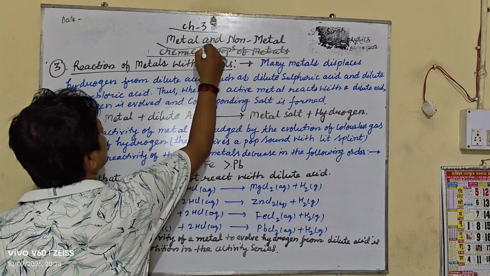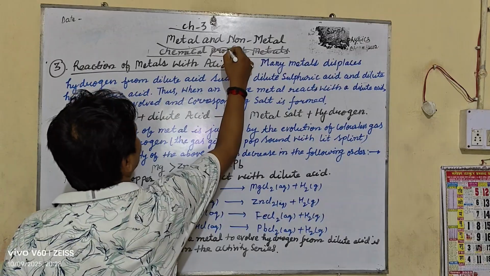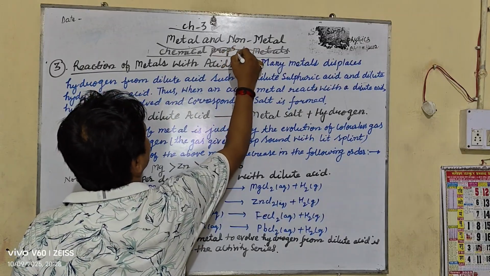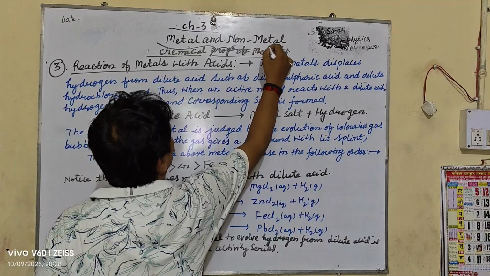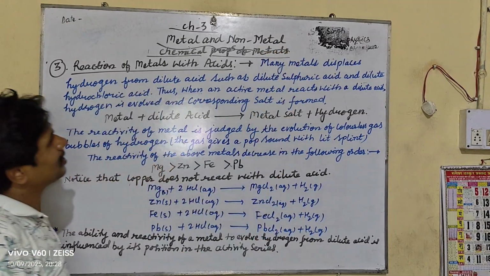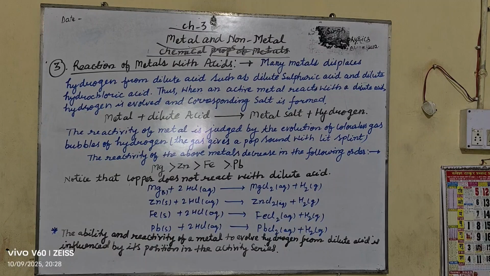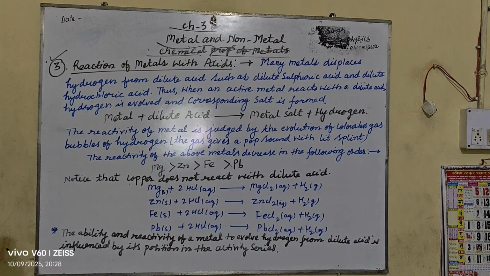We already discussed that metal reacts with oxygen to form metal oxides. And after that, we also read the nature of metal oxides. After that, we read the reaction of metals with water. Now we are going to read the third topic, the reaction of metals with acids.